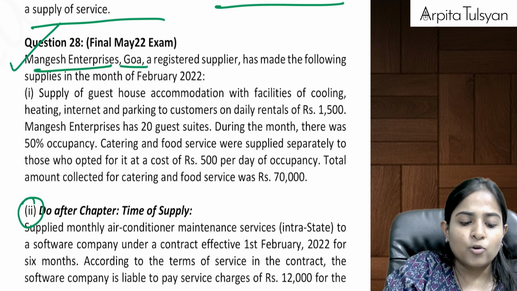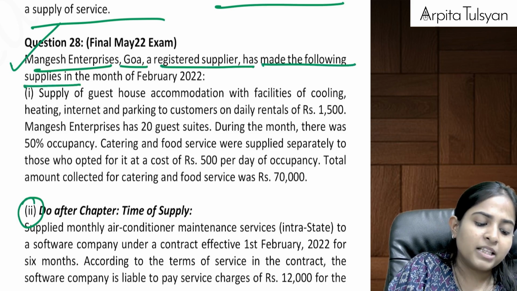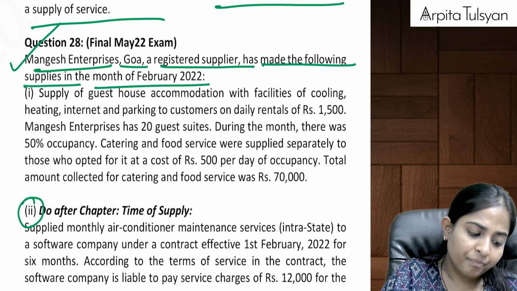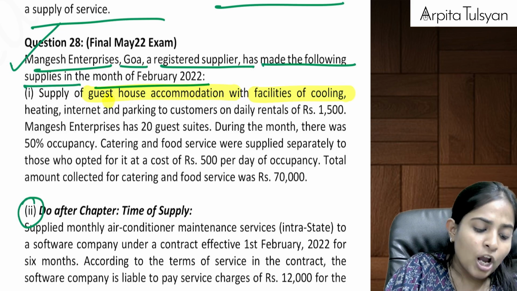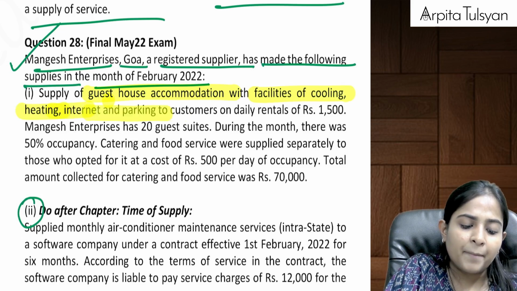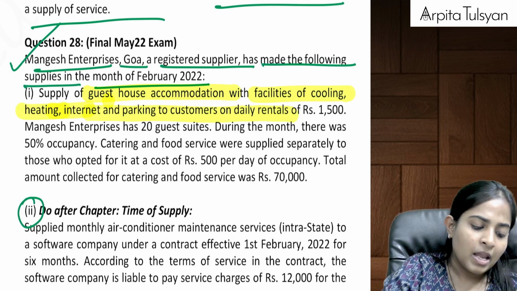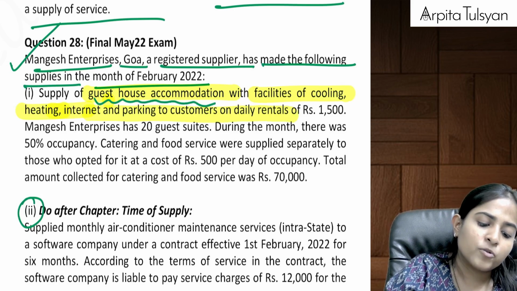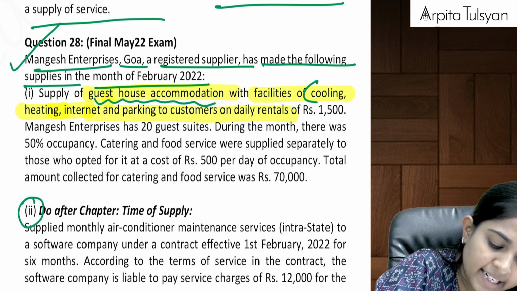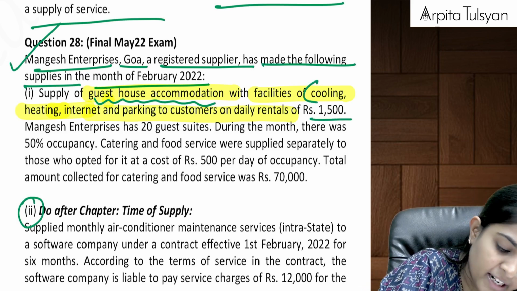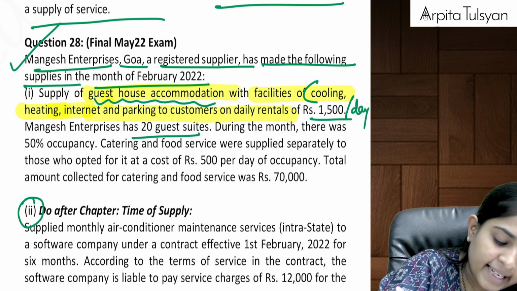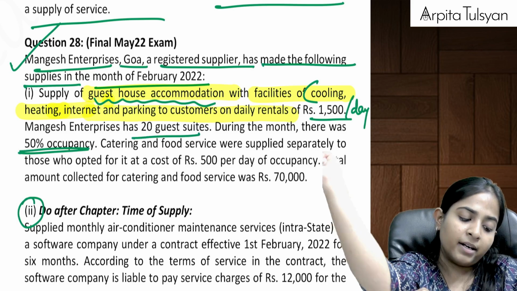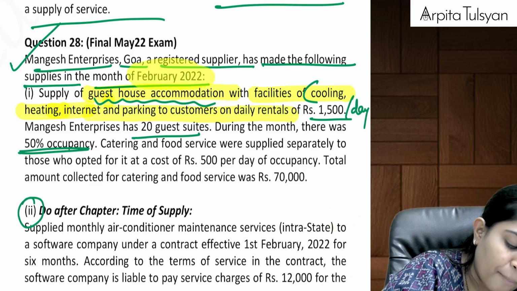Mangesh Enterprises Goa, a registered supplier, has made the following supplies in the month of February. Supply of guest house accommodation with facilities of cooling, heating, internet and parking to customers on daily rentals. So our main work is to give guest house accommodation, with facilities of all these things on a daily rental of 1500 rupees per day. Mangesh Enterprises has 20 guest suites. During the month, there was 50% occupancy, so it was not occupied throughout. And this is for the month of February.